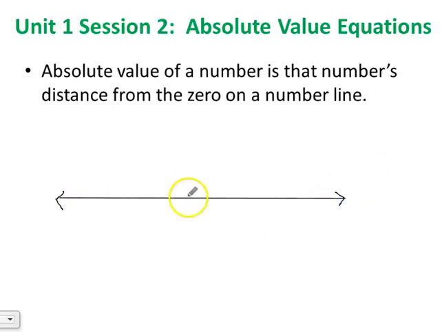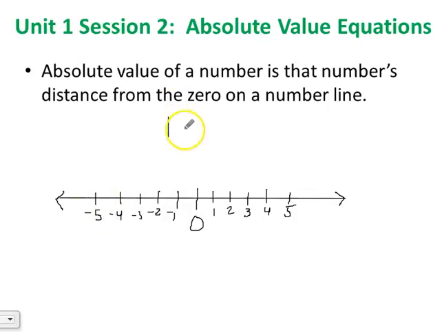So let's look at an example here. Here's our 0. Here's 1, 2, 3, 4, 5, -1, -2, -3, -4. We'll stop at -5. So let's look at the absolute value of -3.